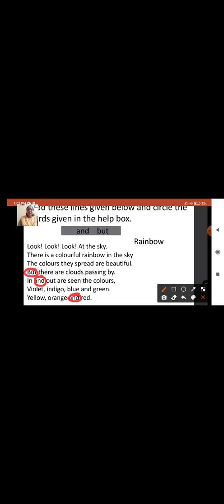But why am I circling these words? Why have they told us to circle these words? Let us learn that. But, and, though, since, because, till, and many more words. Etc. means many more words.